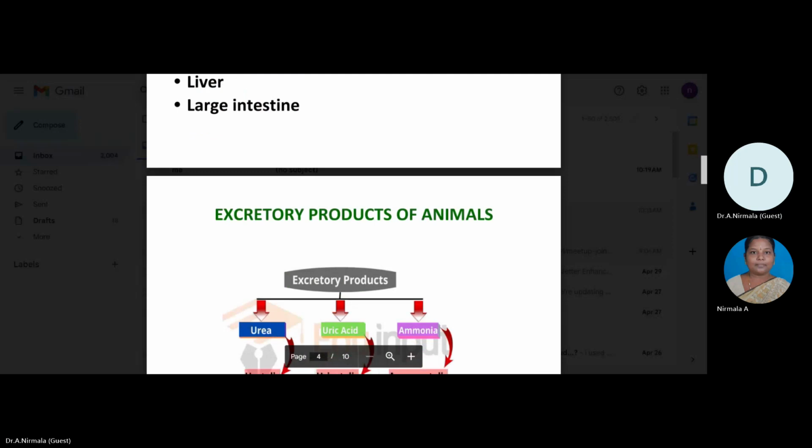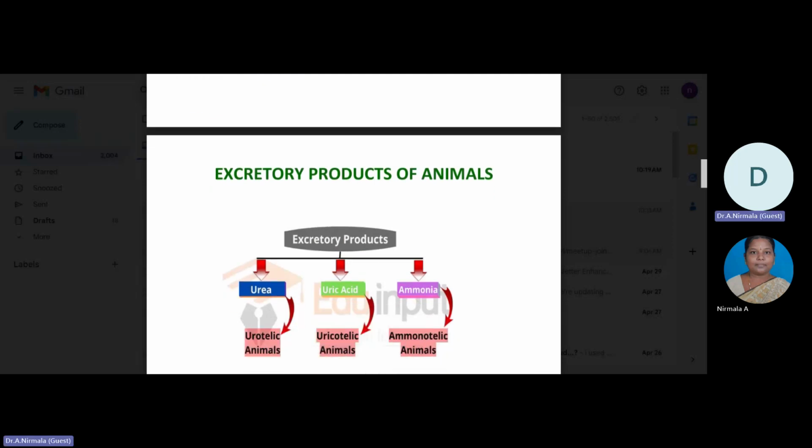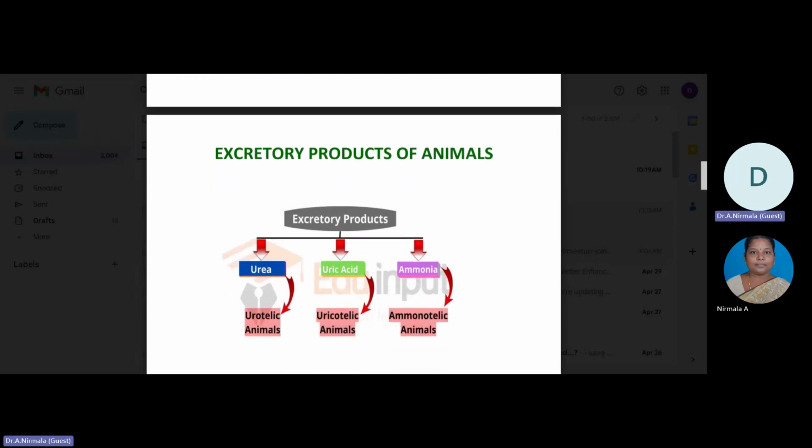Next, excretory products of animals. What are the excretory products produced by animals? We can mainly classify them into three excretory products: ammonia, urea, and uric acid.